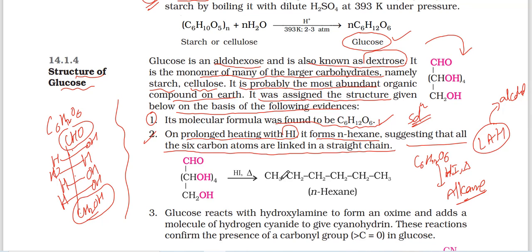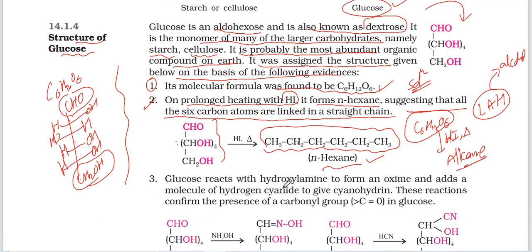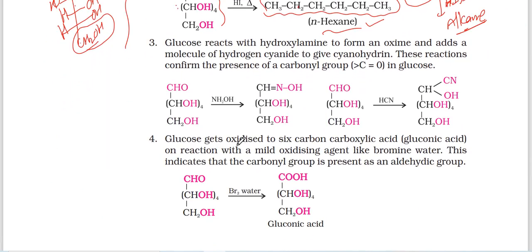So glucose with HI forms n-hexane. This means the given compound has a linear structure; if there were a branch, we would get a branched product. This is one evidence that all 6 carbons are in a linear structure.